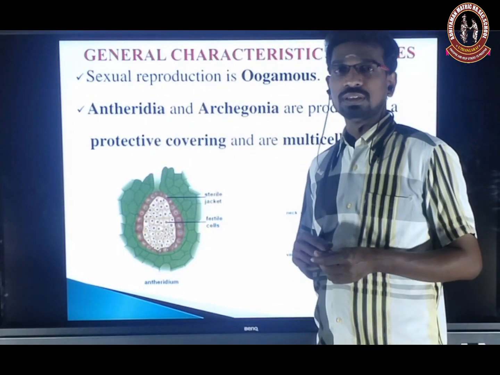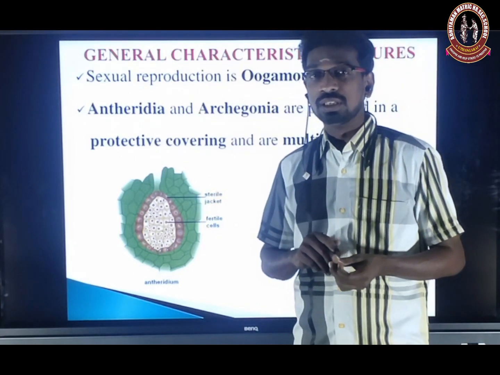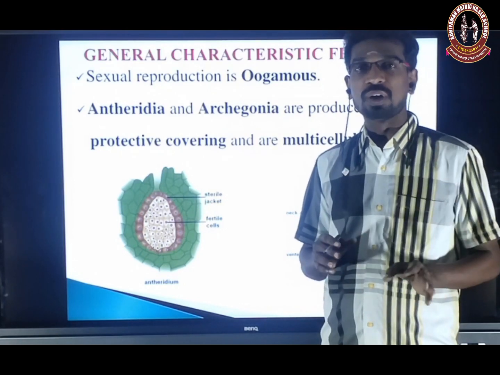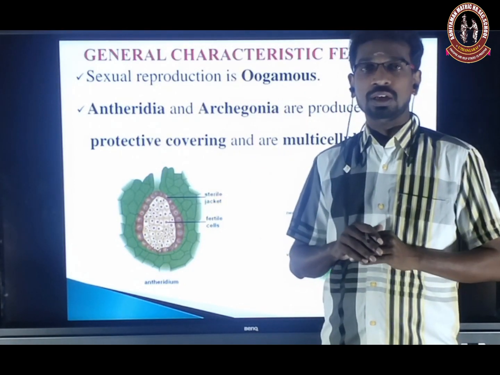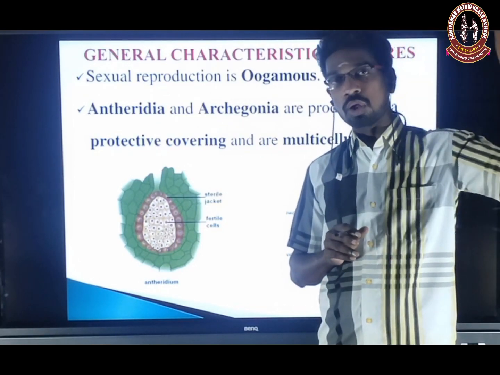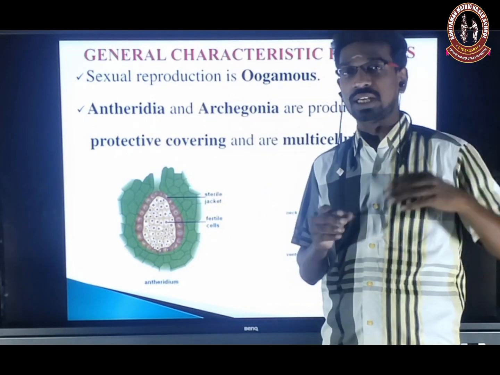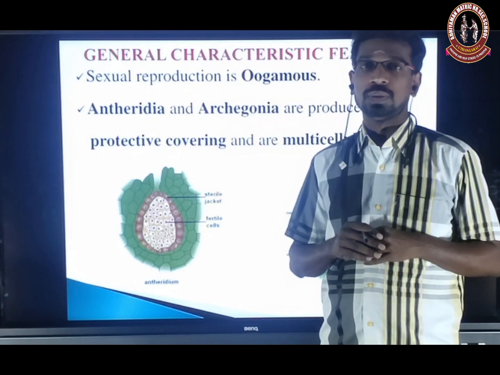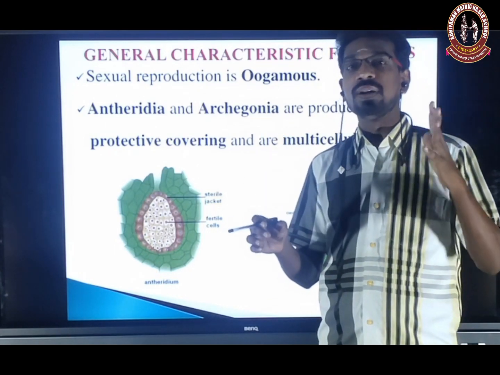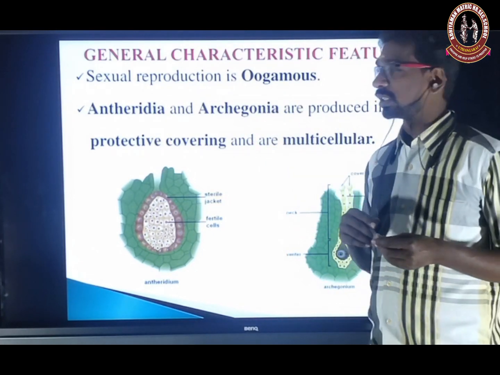Next is sexual reproduction. In bryophytes, it is an oogamous type of reproduction. What is oogamous? In the oogamous type, the female gamete is non-motile and the male gamete is motile. Apart from this, the female gamete is very large in size, and the male gamete is very small. When compared, the male gamete is very minute and the female gamete is much larger. That is the oogamous type of reproduction.